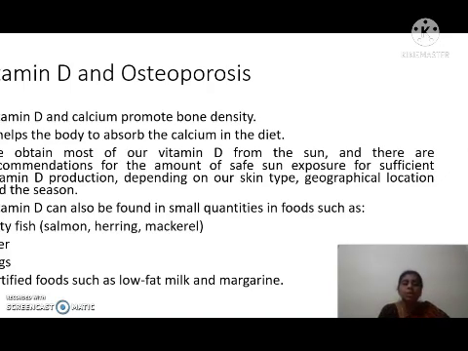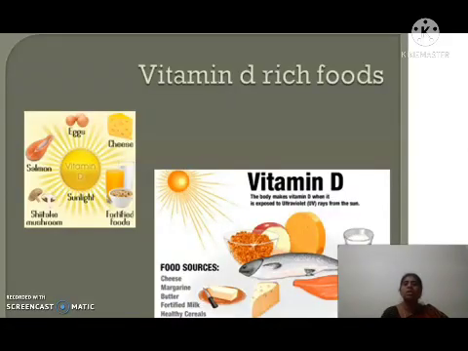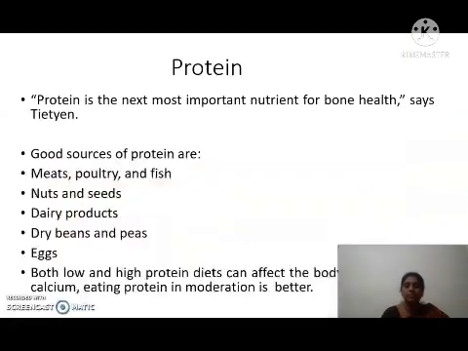Apart from sunlight, vitamin D can also be found in small quantities in foods such as fatty fish like salmon, herring, mackerel, liver, eggs, and fortified foods like low-fat milk and milk products and margarine. These are the foods which are rich in vitamin D: eggs, cheese, sunlight, fortified foods, mushroom, salmon. The body makes vitamin D when it is exposed to ultraviolet rays from the sun. Some more food items are cheese, margarine, butter, fortified milk, healthy cereals and fatty foods.